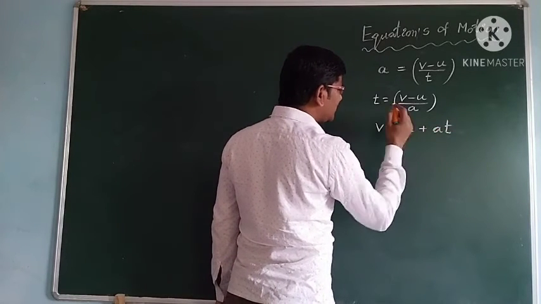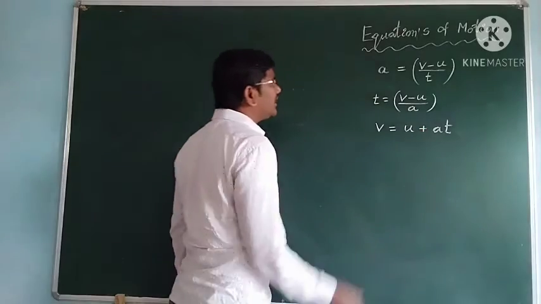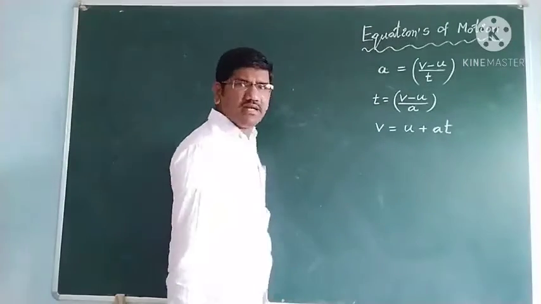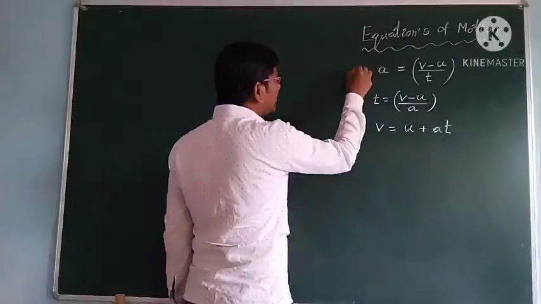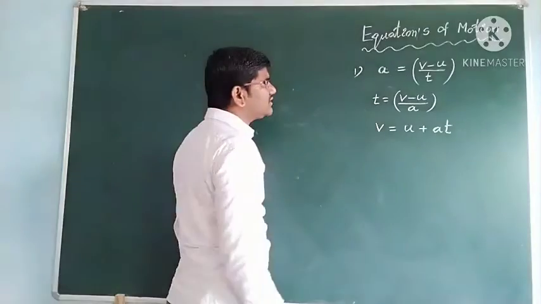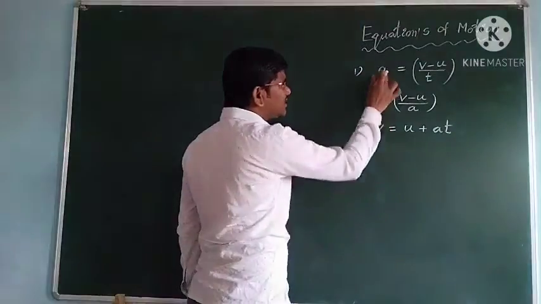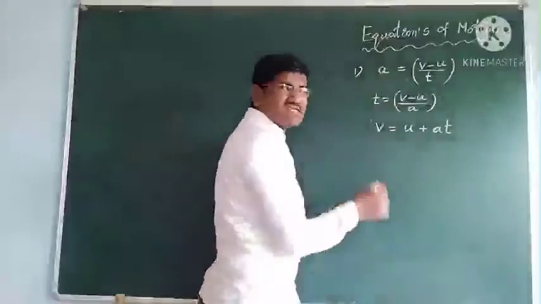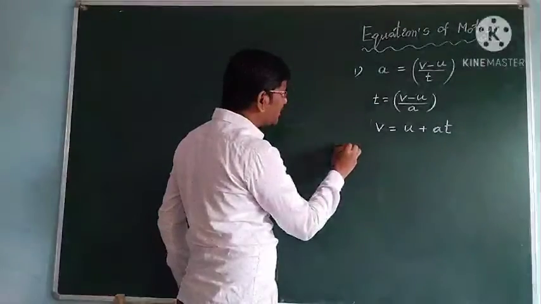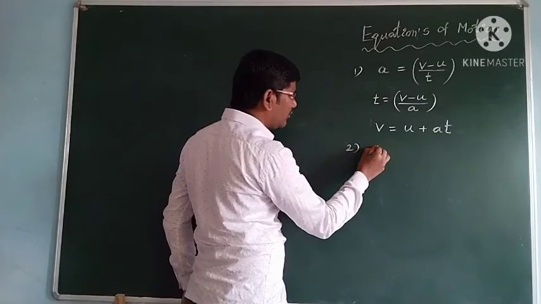So v is equal to u plus at, also you can write. This is the first kinematic equation, from the definition of acceleration. Okay, students? And the second kinematic equation we are writing, what is that, students?